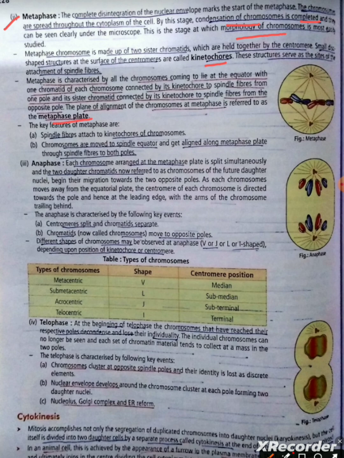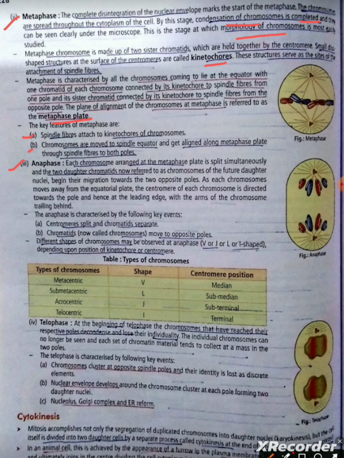The key features of metaphase are: A. Spindle fibers attached to kinetochores of chromosomes. B. Chromosomes are moved to the spindle equator and get aligned along the metaphase plate through spindle fibers to both poles.